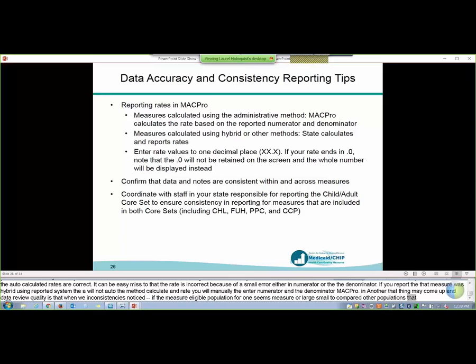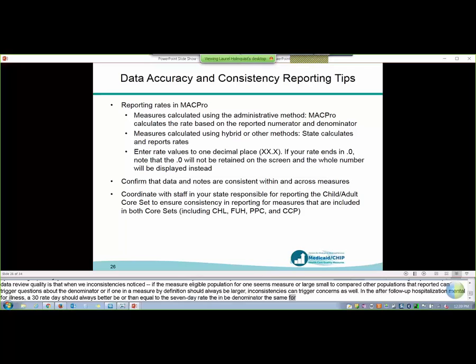Or for measures where, based on core set specifications, one rate in a measure by definition should always be larger, inconsistencies can trigger concerns as well. So, for example, in the follow-up after hospitalization for mental illness measure, the 30-day rate should always be greater than or equal to the 7-day rate, and the denominator should be the same for both rates. When we see this isn't the case, we may follow up to clarify your state's reporting.